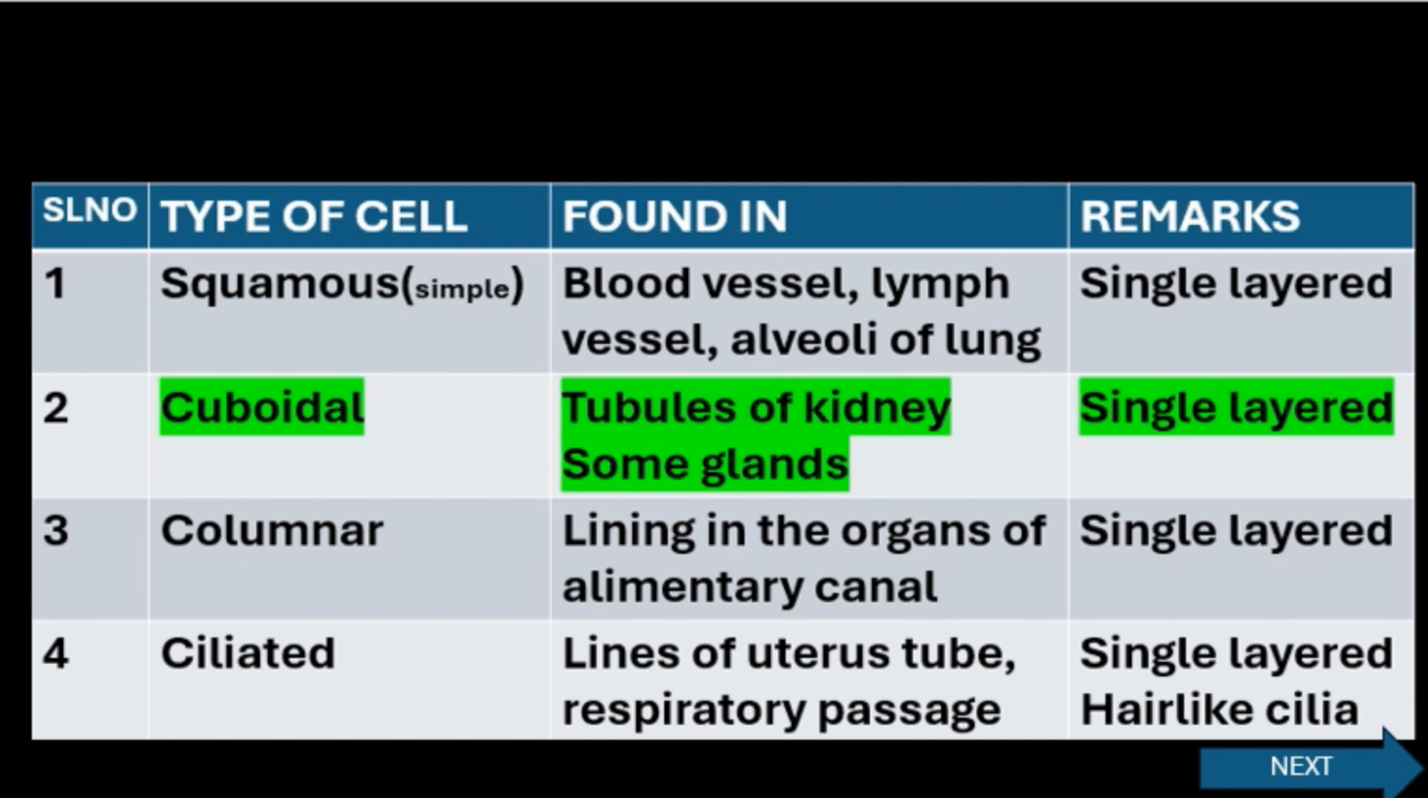Cuboidal is found in tubules of kidney and some glands. Columnar is found in lining of organs of alimentary canal. So columnar, alimentary canal. Cuboidal, tubules of kidney. Ciliated is found in lining of uterine tube and respiratory passages. Here you can see the cilia is present, and this is for the movement of particles which is required in uterus, respiratory passage, etc.